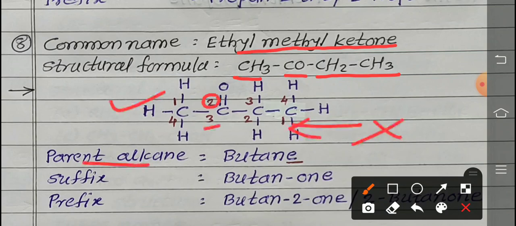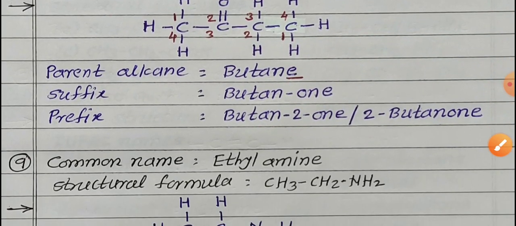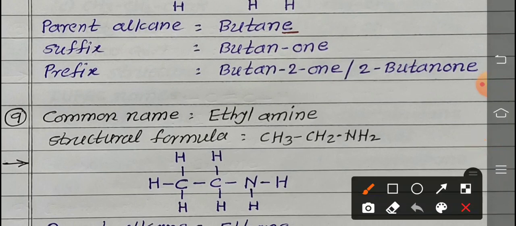So parent alkane is butane. Why? Because 4 carbon atoms are present in this structure. Functional group is a ketone. So what do we use? "One". So E replaced by "one": butanone. And which numbering system is correct? Left to right. So the functional group is attached to the second carbon. So butane-2-one or 2-butanone. All getting? Anyway, you write the answer: butane-2-one, yeah, 2-butanone.